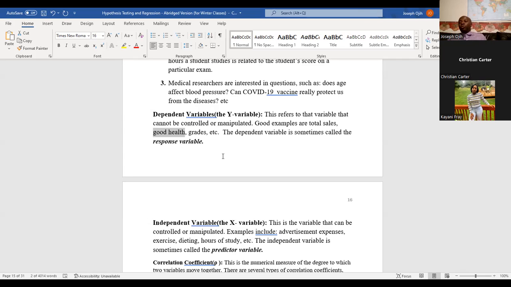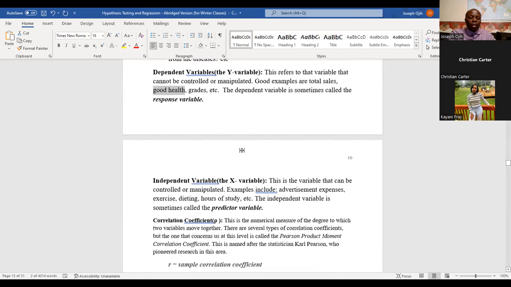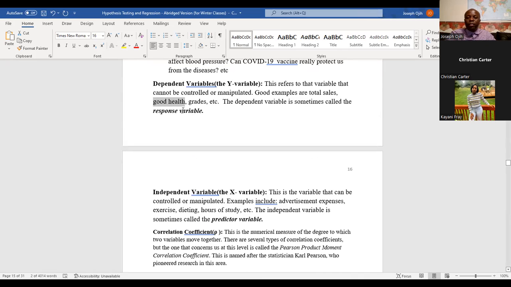So, because you cannot control them, we call them the dependent variable, or the Y variable. The independent variables, or X variables, are the ones that we can control. For example, I can say, I will exercise, I will do 20 push-ups today. Yeah, I can control that. Or I can say, okay, I'm going to spend $3,000 on advertisement. Yeah, I can control that. So we call them the independent variable, or X variable. Some people call it the predictor variable. Now, the dependent variable, sometimes they call it the response variable.